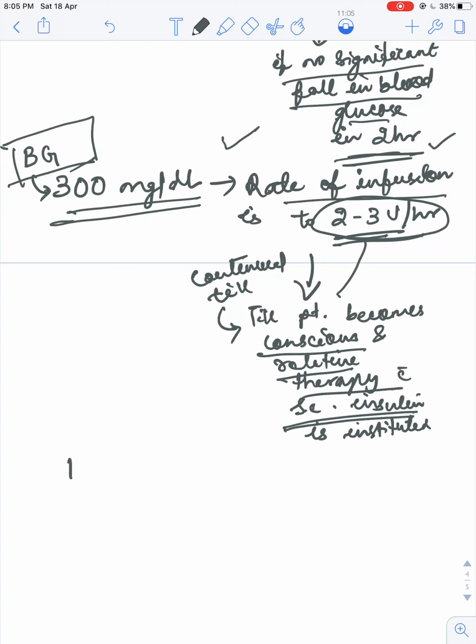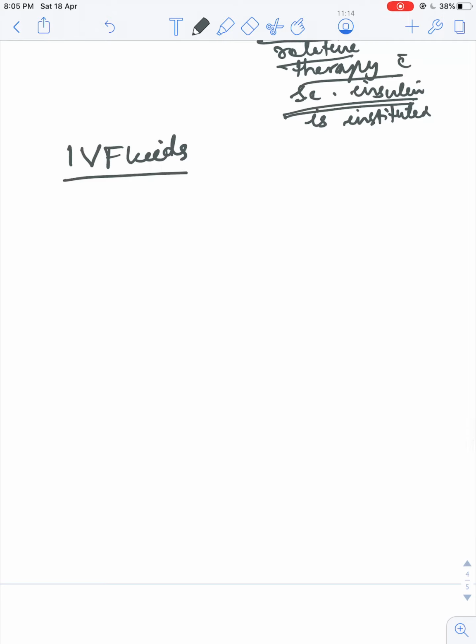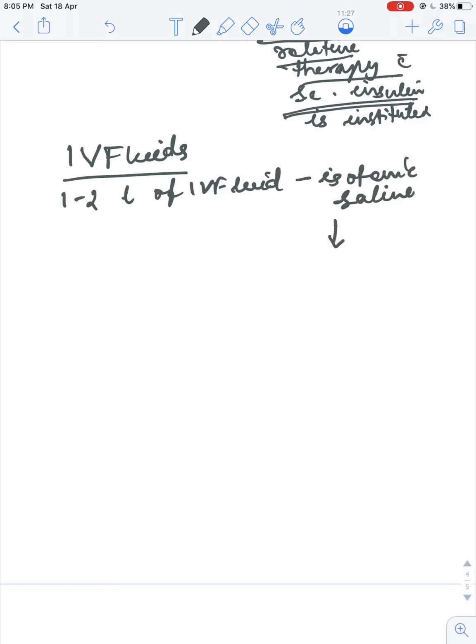Now coming to the IV fluids. One to 2 liters of IV fluid in the form of isotonic saline is given rapidly intravenously on admission.